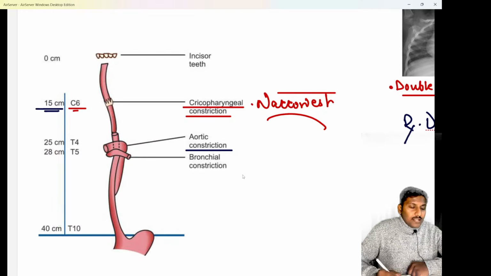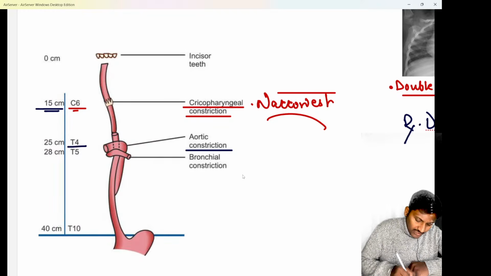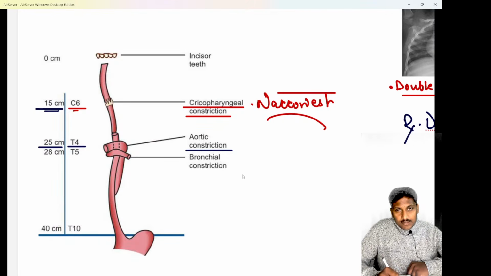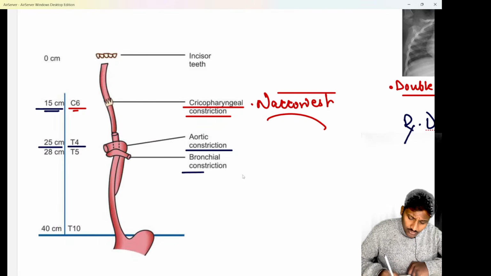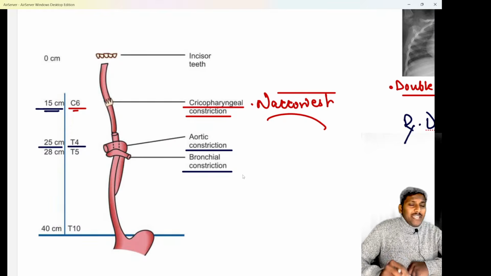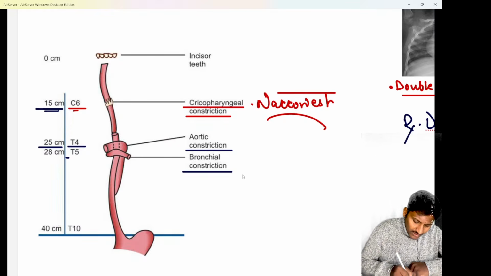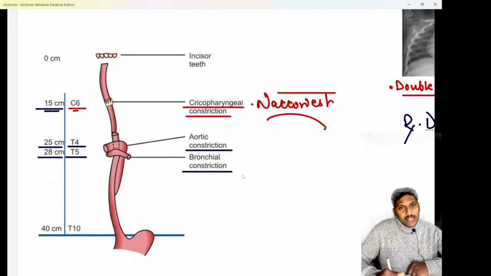So the second one is an aortic constriction, which is at the level of T4 and that is 25 centimeters from the upper central incisors. Third constriction is due to the bronchus. So the left main bronchus causes the third constriction, and this bronchial constriction is at the level of T5 and it is around 28 centimeters. So 27 to 28 centimeters from the upper central incisors.